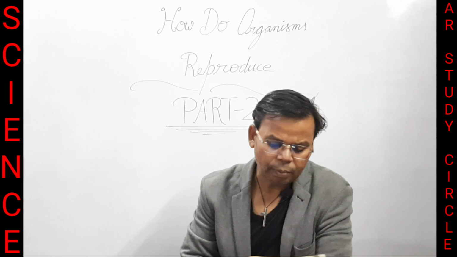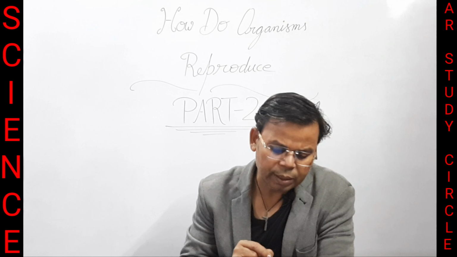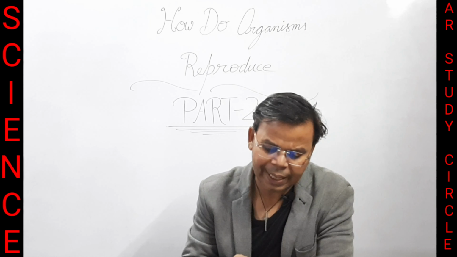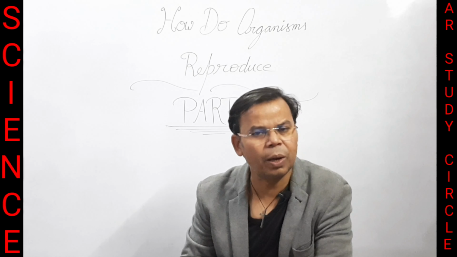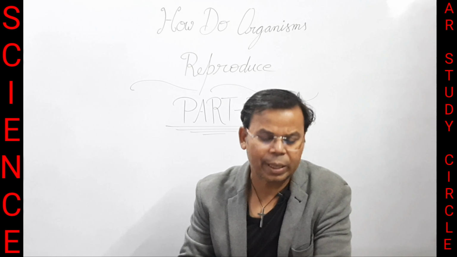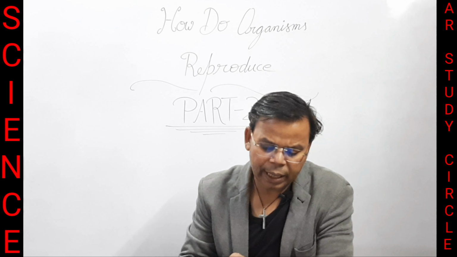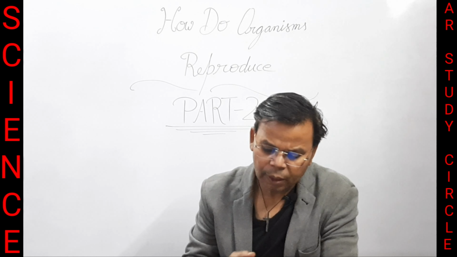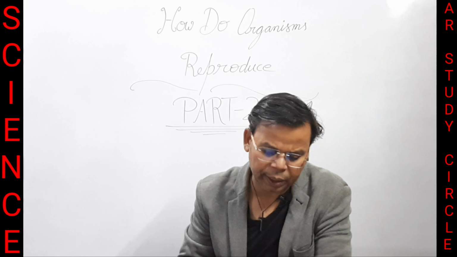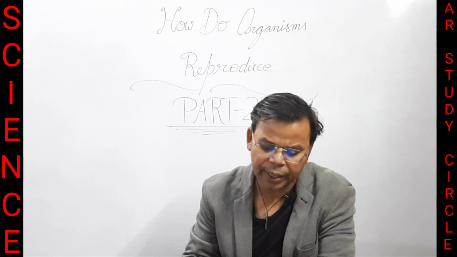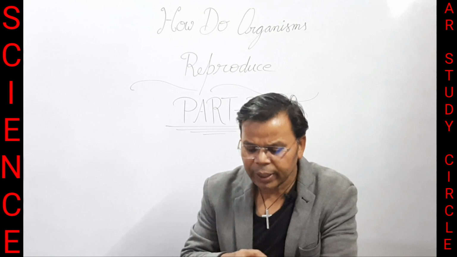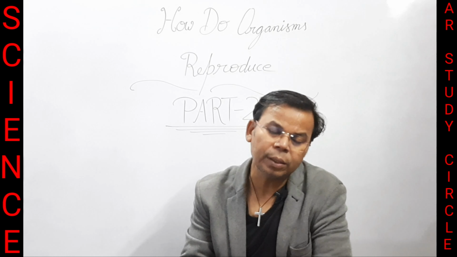Next question is: define the terms unisexual and bisexual, giving one example of each. Unisexual. In most of the animals, including humans, male and female reproductive organs are in different individuals. Such animals are called unisexual.